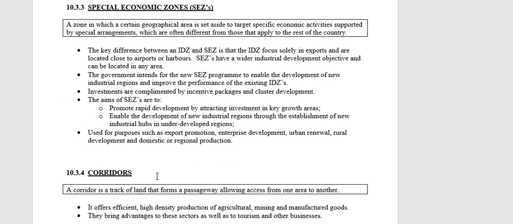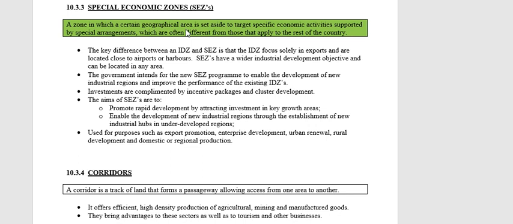All right, then if we look at the SEZs just very quickly, the special economic zones or the SEZs. Remember I said this is a second generation IDZ, okay? There is your definition. Obviously the definition is important. The SEZ is again a zone, a specific geographical area that is set aside to target specific economic activities that is supported by special arrangements, which normally is different from those that apply to the rest of the country.